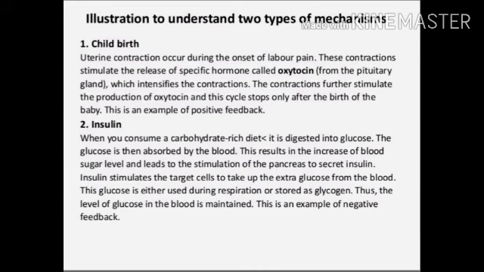Now, insulin stimulates the target cells to take up the extra glucose from the blood. This glucose is either used during respiration or stored as glycogen. Thus, the level of glucose in the blood is maintained. This is an example of the negative feedback mechanism.